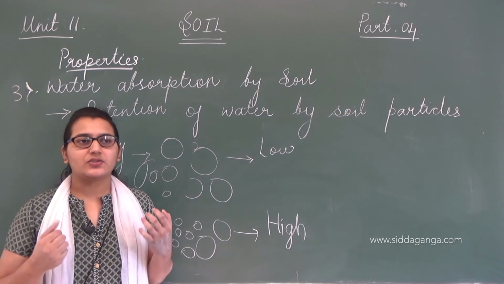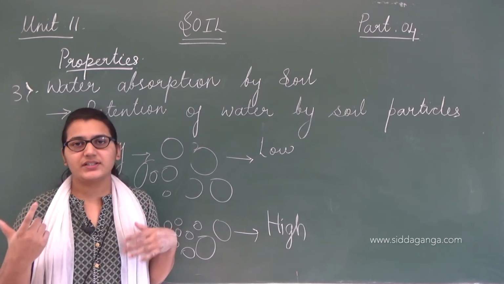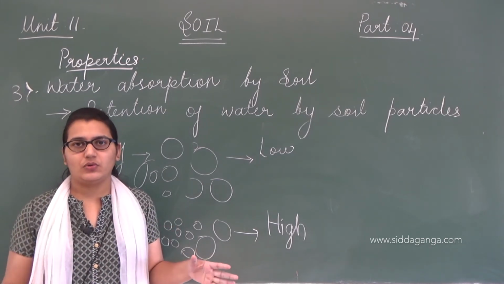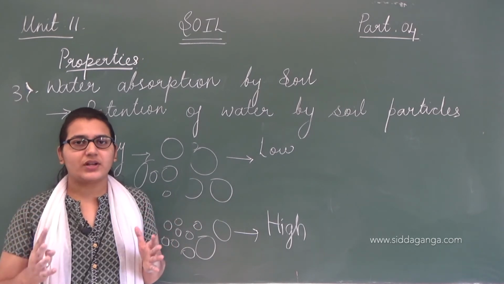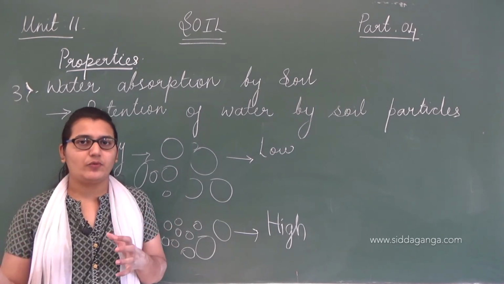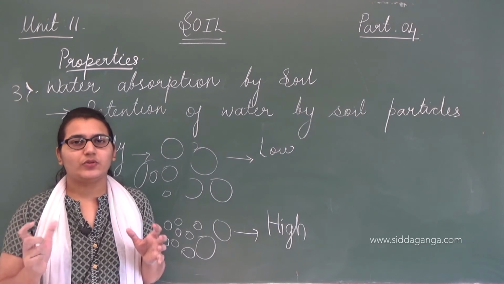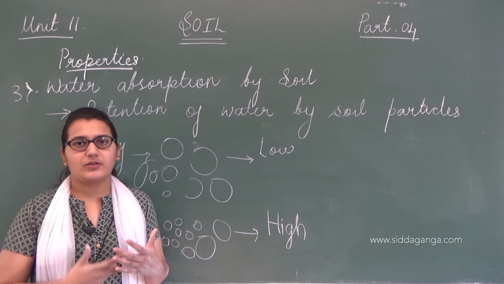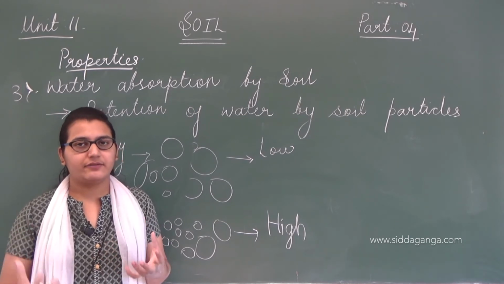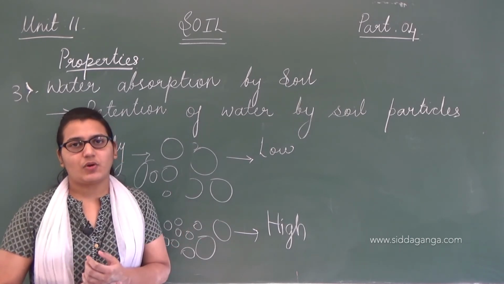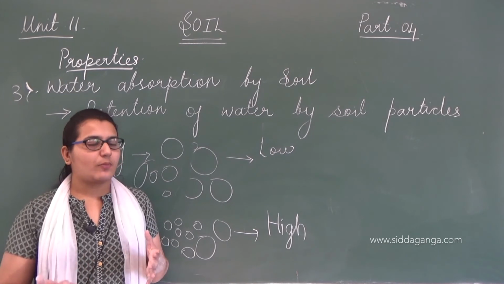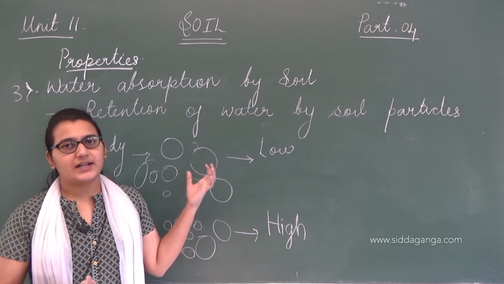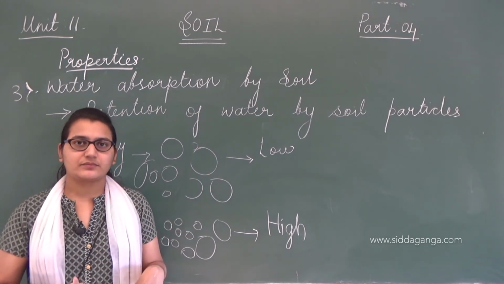The percolation rate is neither too high nor too low. So loamy soil contains the right properties for any usage, such as plant growth. It is very favorable because of these properties, and these properties differ between sandy soil and clay soil.